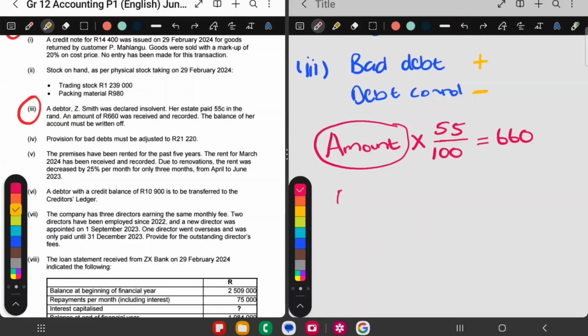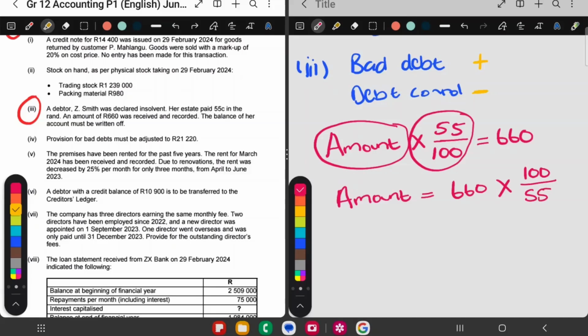I'm going to do some maths now. I'm going to keep the amount on this side. Then I'm going to say 660. Then when you times on the side by 55 over 100, you can times on the other side as well, but you switch the fraction around. Let's see if we can figure out what the full amount is. So I get the full amount to be 1,200.